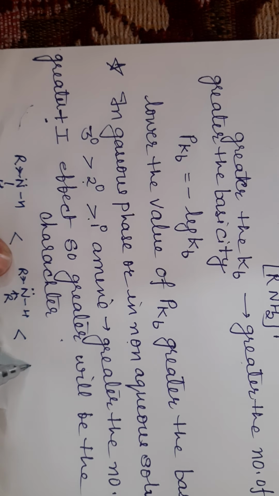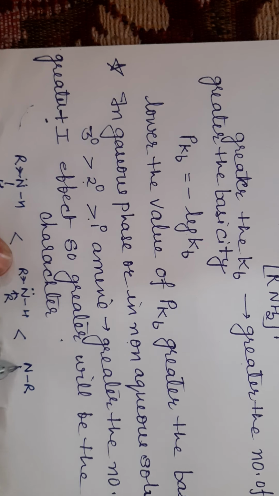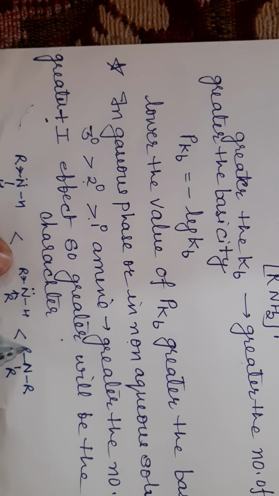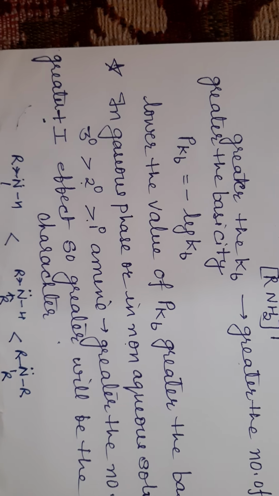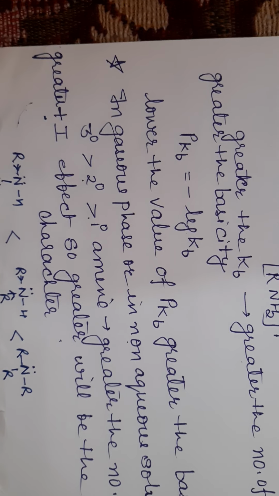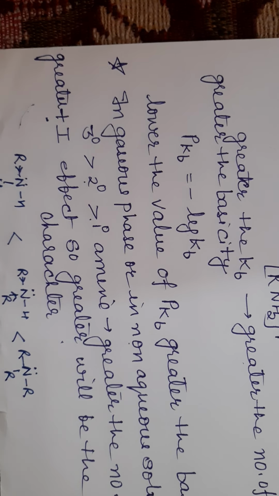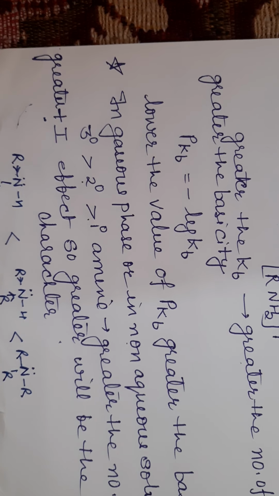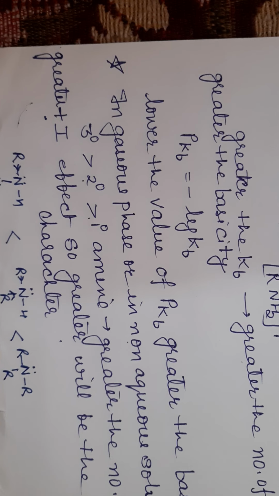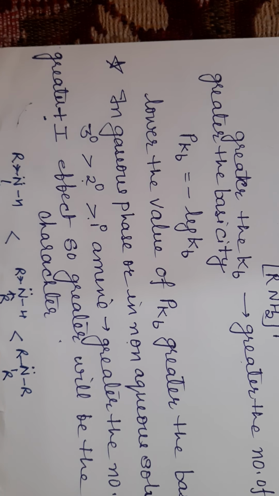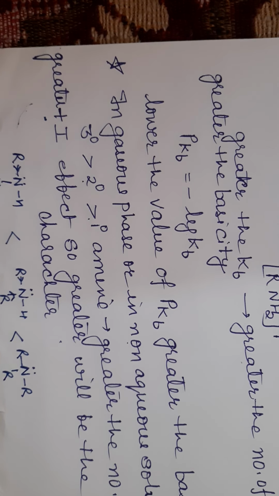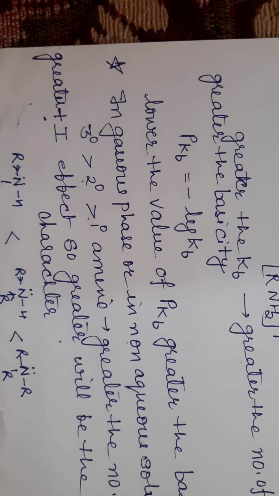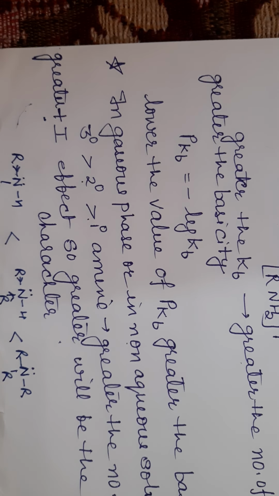So it is more basic. In a tertiary amine, where three R groups are attached to nitrogen, they have an electron donating inductive effect and increase the electron density more and more on nitrogen. That's why tertiary amines are more basic than secondary and then primary in the gaseous phase or in non-polar solvent.